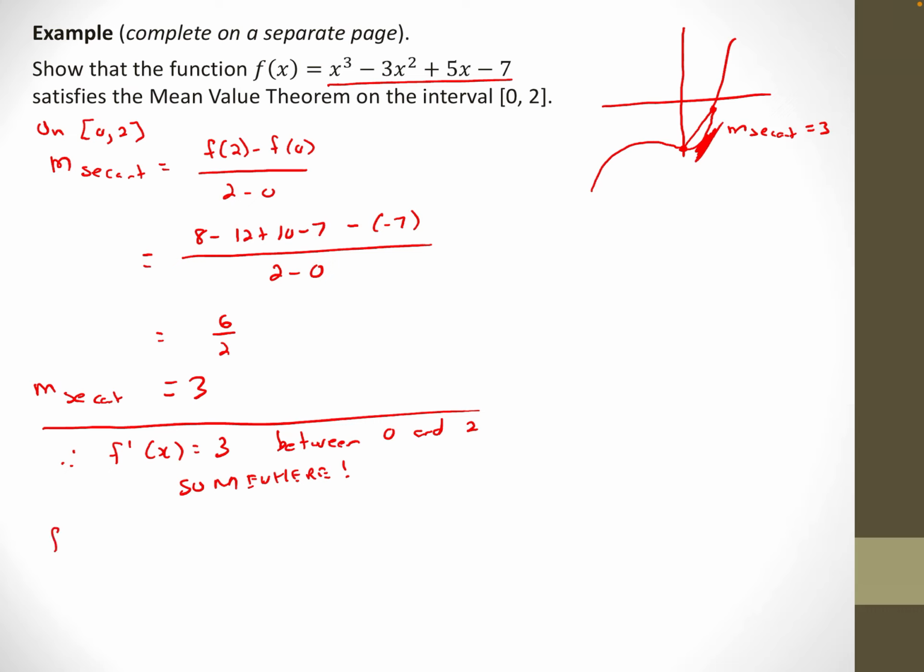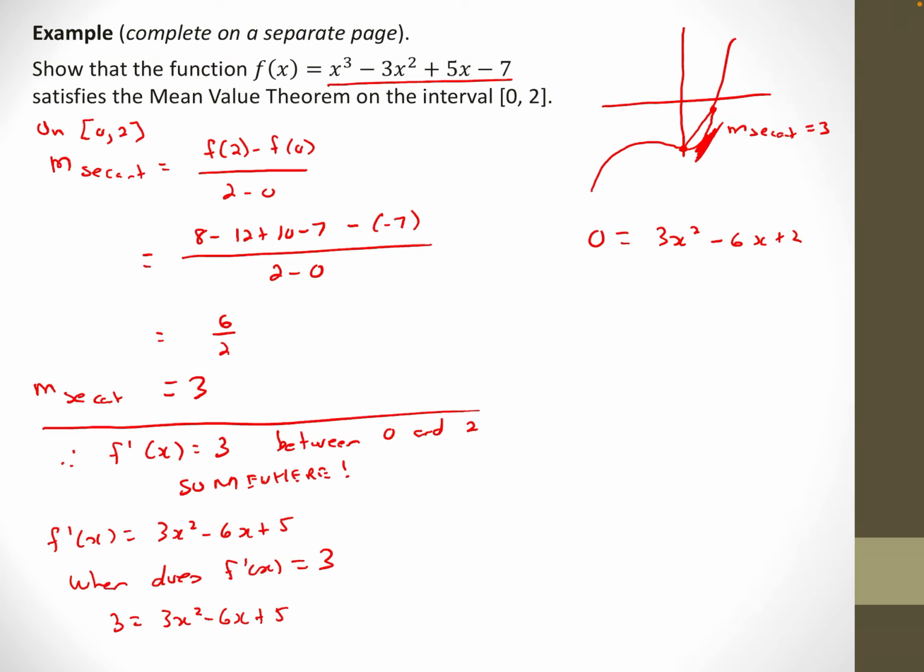Okay, so f prime of x will be simply 3x squared minus 6x plus 5. So when does f prime of x equal that 3 that I'm looking for? So I get 3 equals 3x squared minus 6x plus 5. And I'll bring that over. I get 0 equals 3x squared minus 6x plus 2. And this doesn't factor, so I'll need the quadratic formula. x equals negative b plus or minus square root b squared minus 4ac all over 2a.